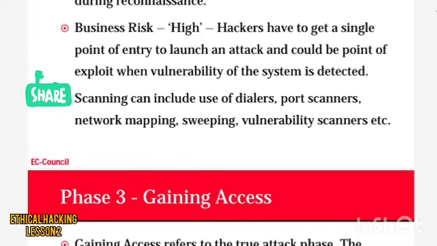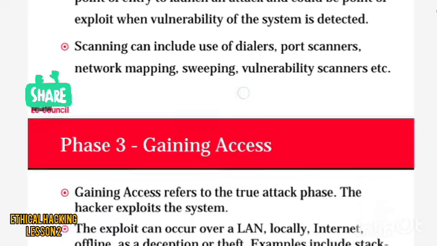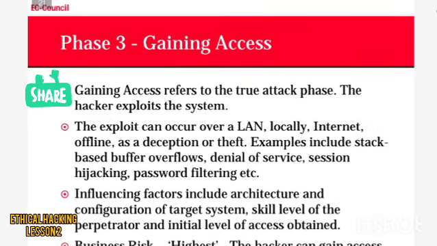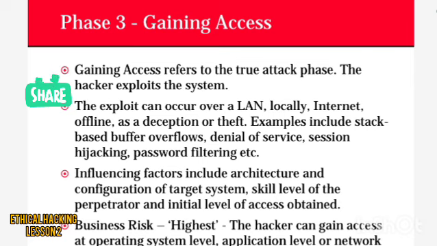Next, scanning can include the use of dialers, port scanners, network mapping, sweeping, vulnerability scanners, etc. Next one is gaining access. Gaining access refers to the true attack phase. The hackers exploit the system.